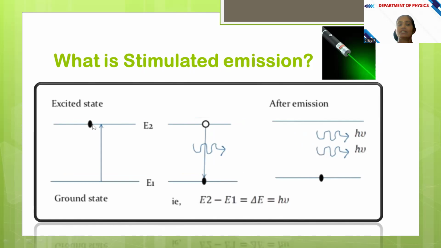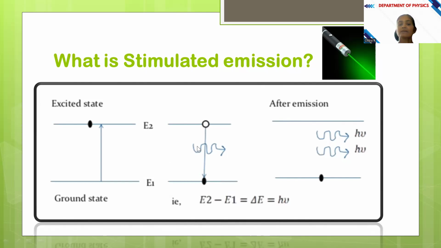Now that atom is in the previous case, as by means of stimulated absorption, we have made the atom go to the excited state. As I said earlier, this atom will try to come to the ground state by emitting one photon of energy. This process is nothing but the spontaneous emission process. But before this process starts, we have to supply one photon of energy from outside to make that atom come to the ground state.